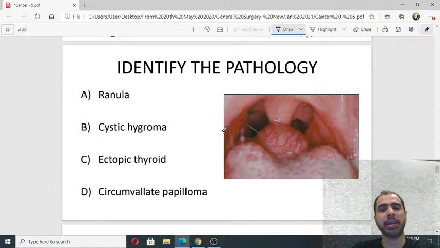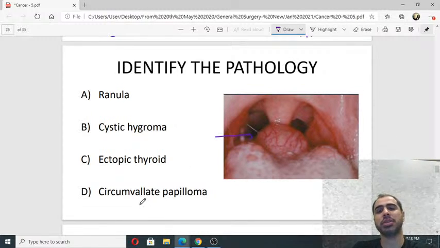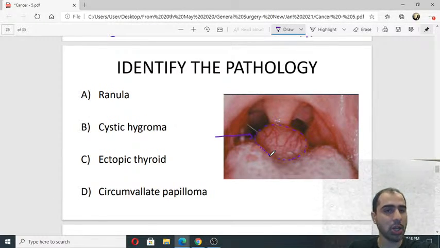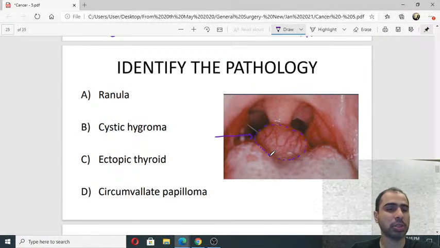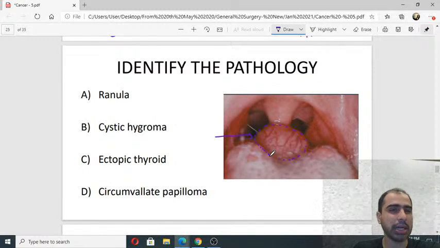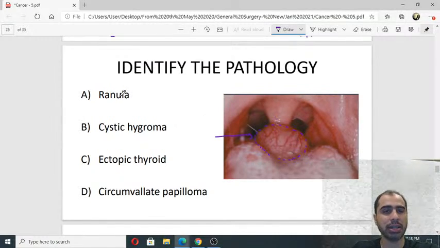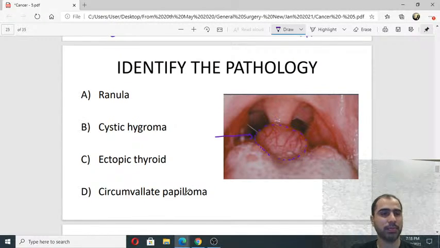Okay. Please identify this pathology, this swelling that you see over here. So that was about oral malignancies. Now we are moving one step ahead to salivary malignancies, salivary tumors, salivary diseases. We'll try to do as much as possible. At least little bit of parotid and submandibular gland we should do. What is this pathology? Is it a ranula, cystic hygroma, ectopic thyroid, circumvallate papilloma? What is this disease over here?